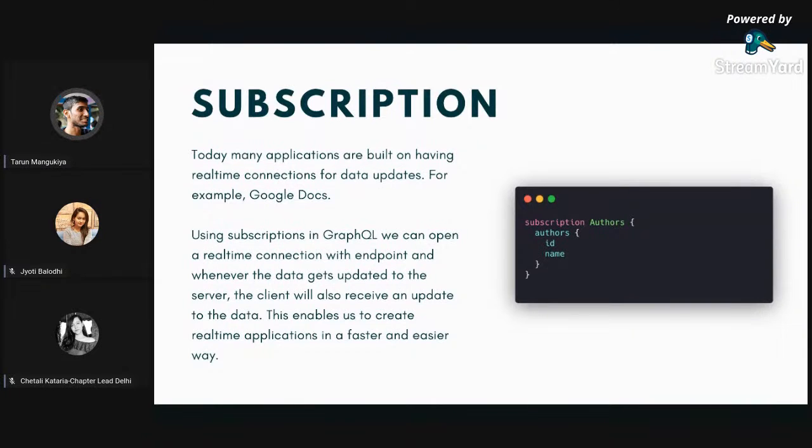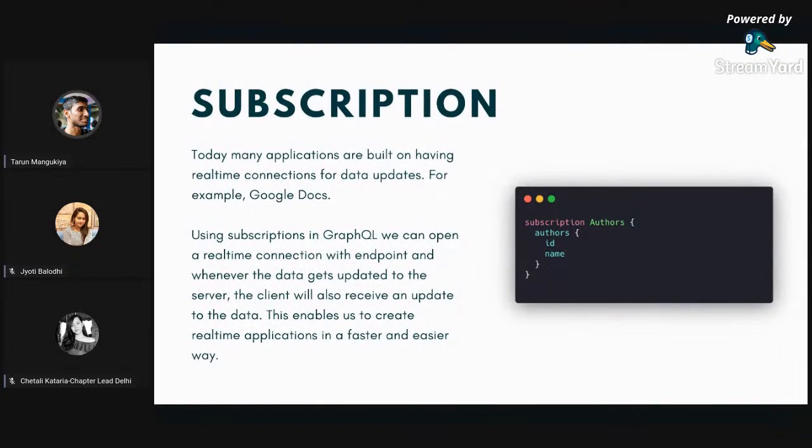This is the most interesting part when it comes to GraphQL. In today's world, we are working on many real-time applications where we want to show new data to the user without them refreshing the page. Earlier, in case of APIs, we used to do this using WebSocket and all, and GraphQL also uses WebSocket for the same.